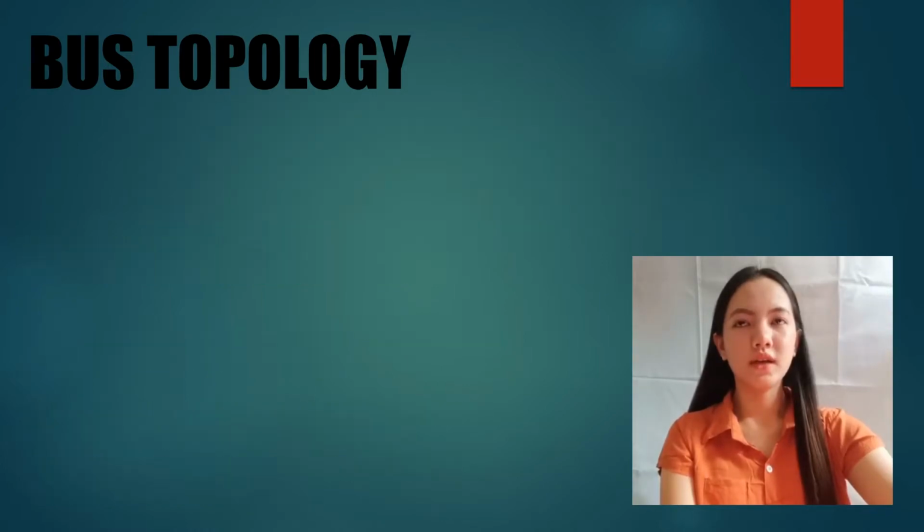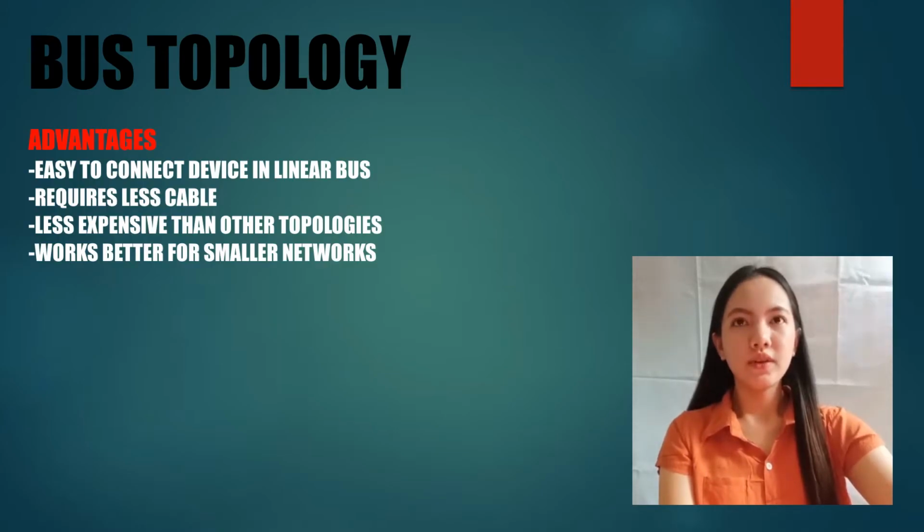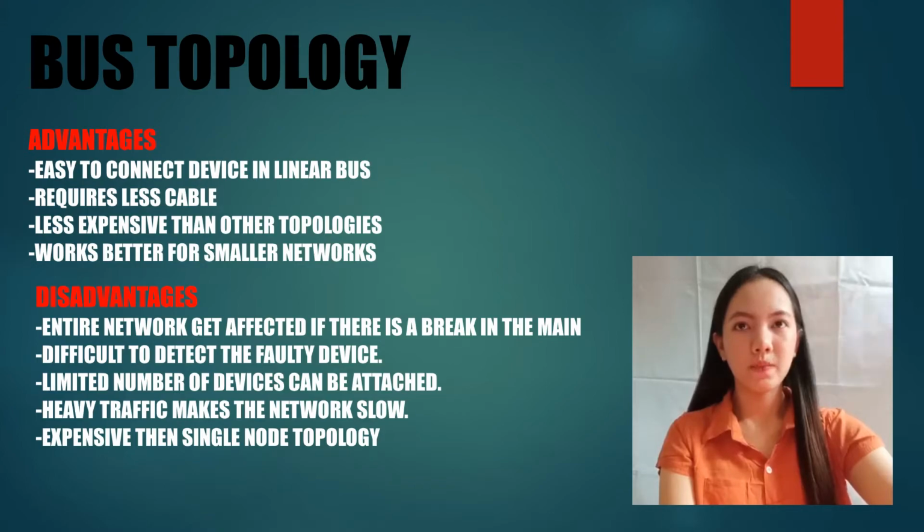Bus topology. Advantages: easy to connect devices in a linear bus, requires less cable, less expensive than other topologies, works better for smaller networks. Disadvantages: entire network gets affected if there is a break in the main cable. Difficult to detect the faulty device. Limited number of devices can be attached. Heavy traffic makes the network slow. More expensive than single node topology.